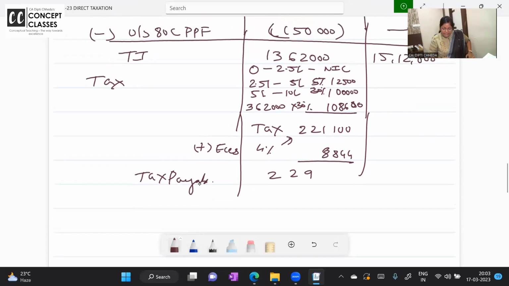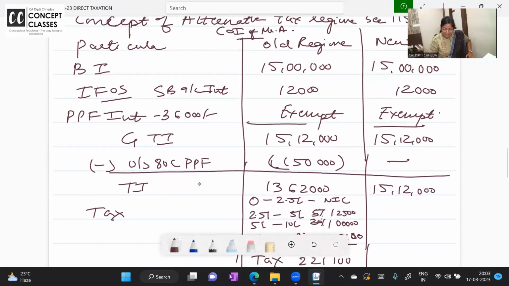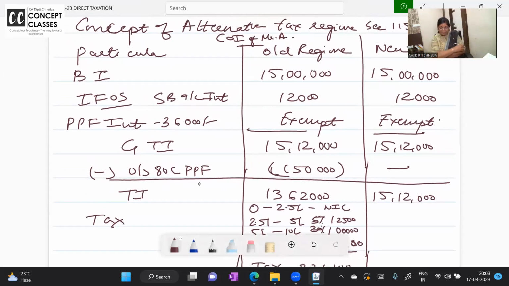Oh, sorry. One more mistake I did. Can anyone say what mistake I have done? One more deduction is allowed, which I missed. And no one remembered it. Babe, this is the impact. जब बहुत आगे जाते हैं तो पीछे भूल जाते हैं.